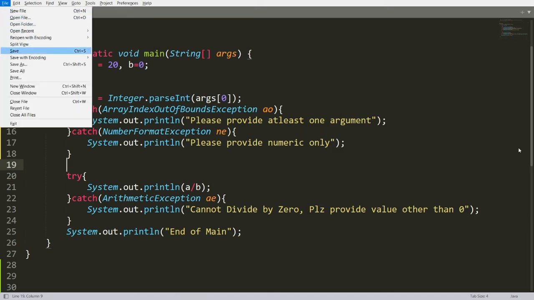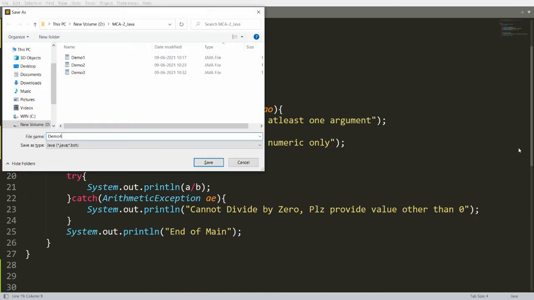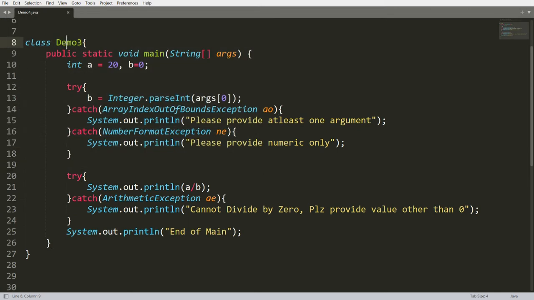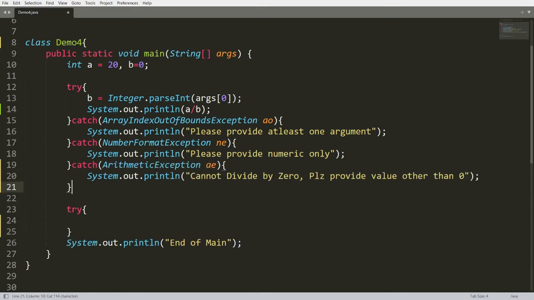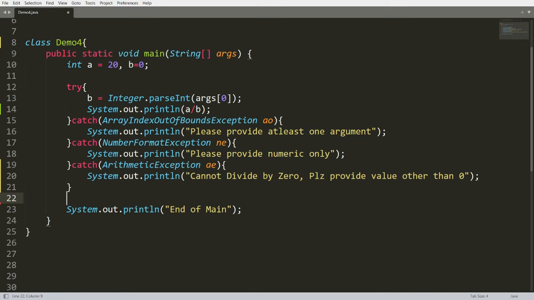Let me save this program as demo4.java. Let me write this class name as demo4. Now here what we can do? We can write this particular statement over here, System.out.println a divided by b, and you can write these catches over here. So no need to write this other try. So you can say this is one try with multiple catch.